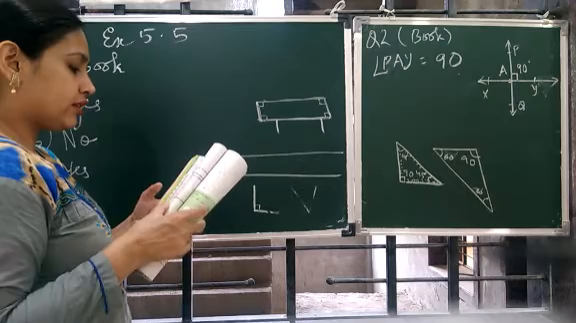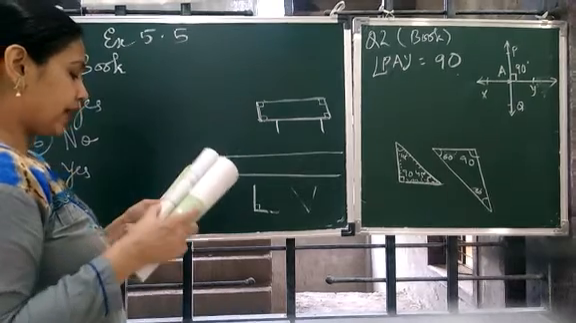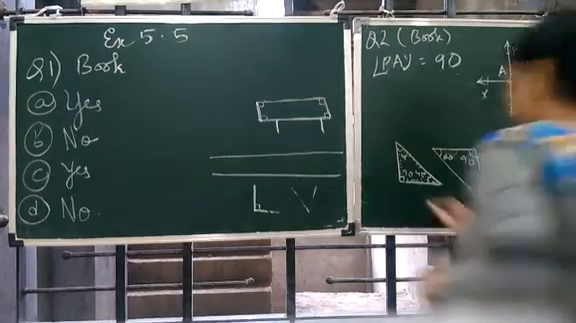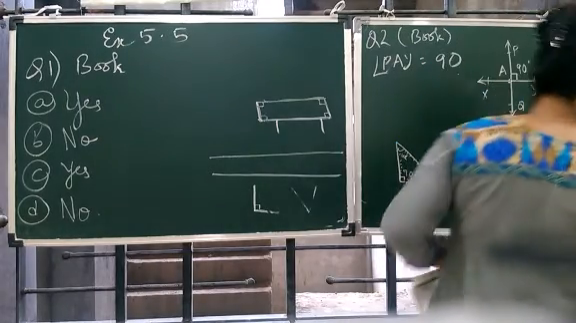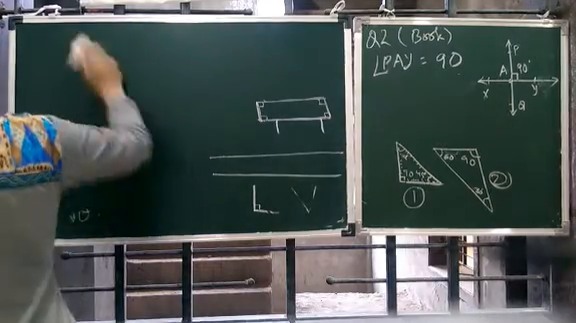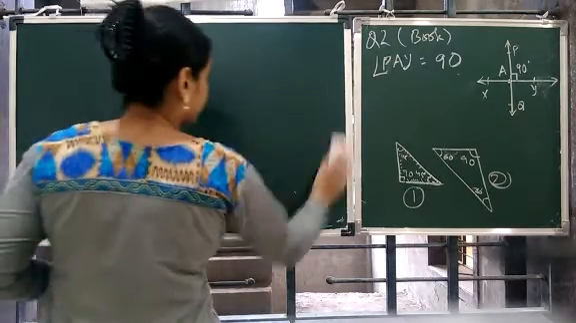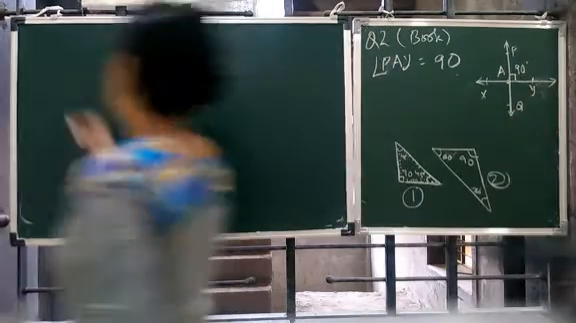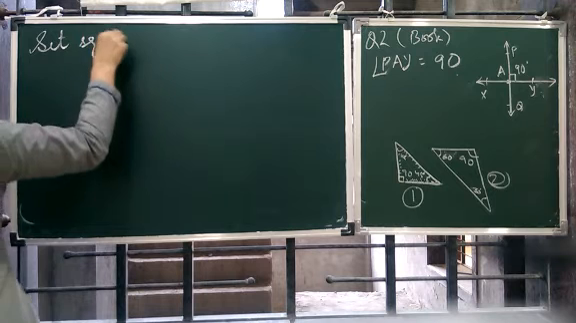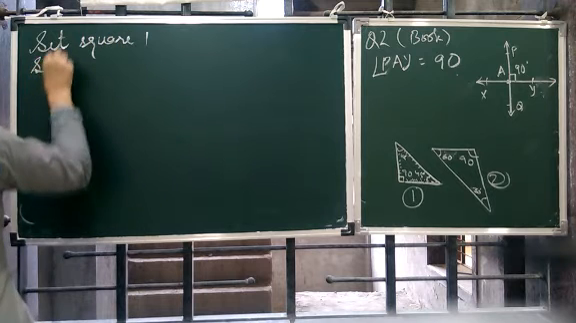So there are 2 set squares in your box. What are the measures of the angles that are formed at their corners? So for set square 1, this is set square 1 and this is set square 2. So you can write there only in the book. Set square 1, set square